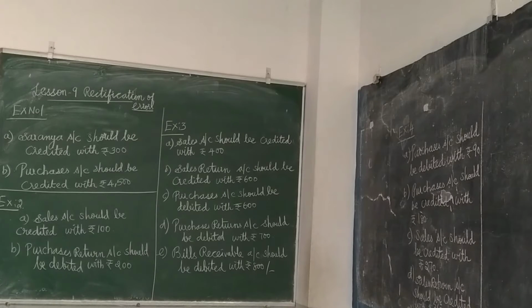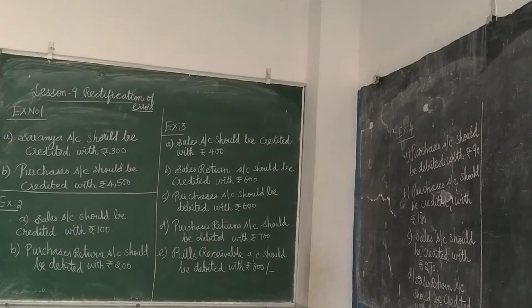Next, let us move on to exercise sums. Yesterday we have seen the illustration sums, isn't it? The same model only. You can recollect the nature of mistake, the effect of mistake and rectification. I have given the tabular column. You can recollect the tabular column. Based on the tabular column only, we are going to do these exercise sums.